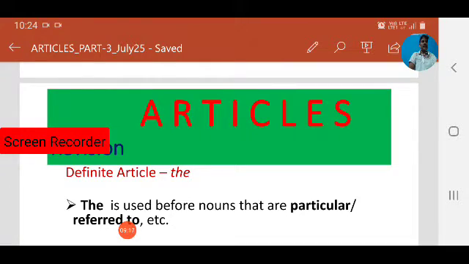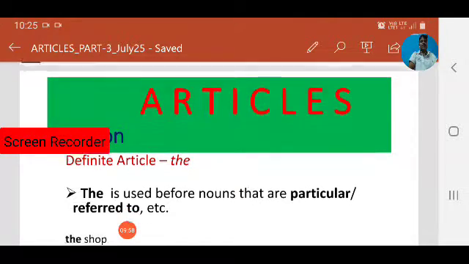Already we have discussed nouns and pronouns. Articles are words that define a noun as particular or general, specific or unspecific. For unspecific, general nouns, we use a or an. Those are called indefinite articles. For specific nouns, those that are particular, we use the definite article the. It is used for particular nouns or those referred to. If you want to refer to the same noun again, then we use the definite article.